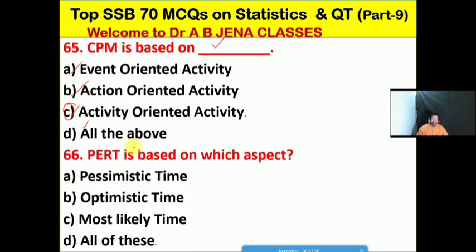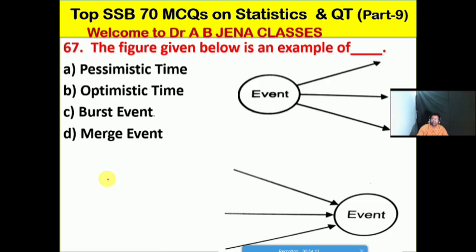So next one we will see: PERT is based on which aspects? Whether A is the pessimistic time, B is the optimistic time, C is the most likely time, D is all of these. No doubt friends, D is the right option for this MCQ. So PERT is based on pessimistic time as well as the optimistic time, also the most likely time. So D is the right option for this MCQ.